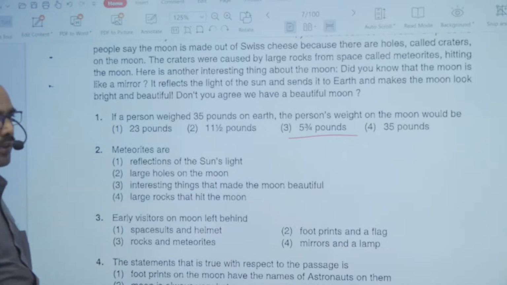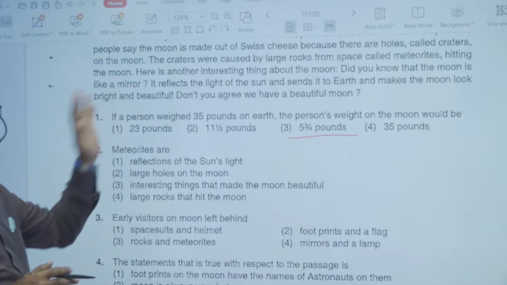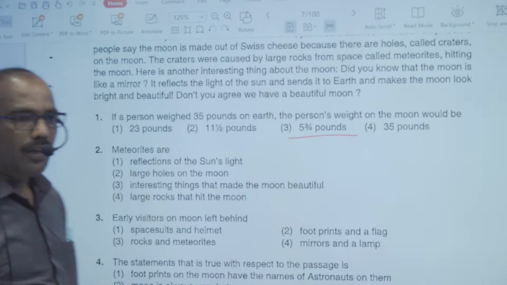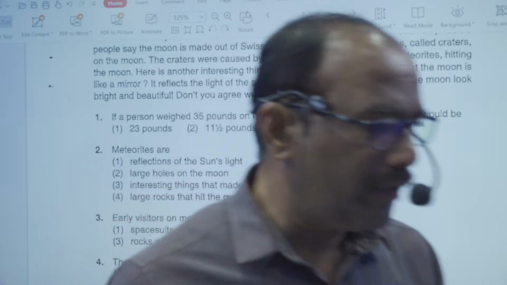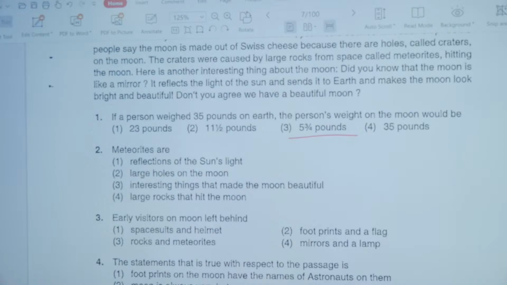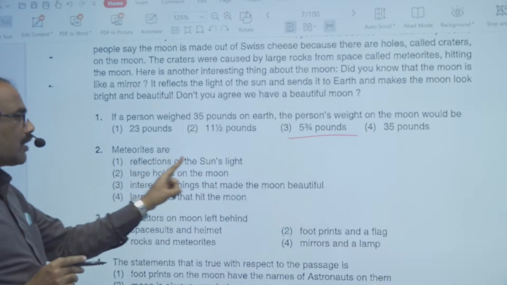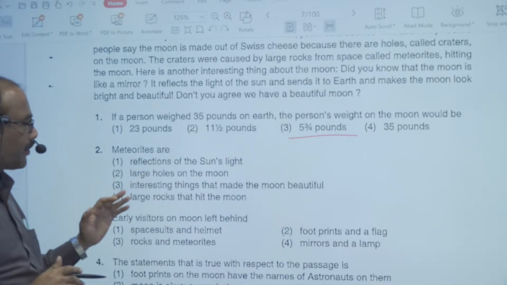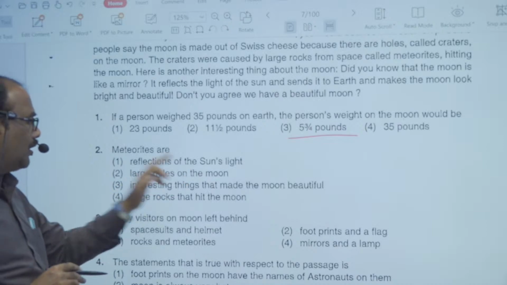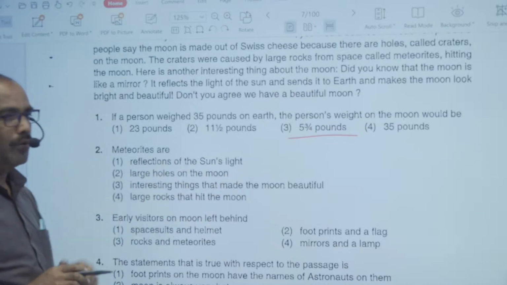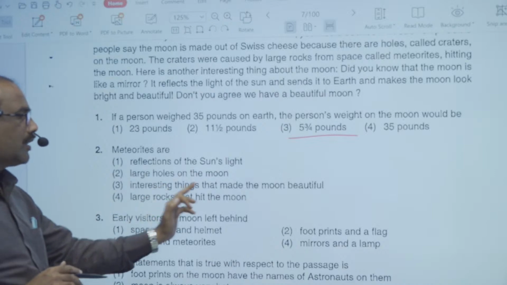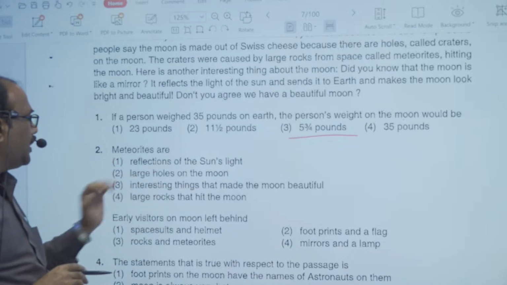And now look at the second question. Meteorites are. So, what do you mean by meteorites according to the passage? In that particular passage, there is information about meteorites. And what are meteorites? That is the question. Options are given like this. Reflections of the sun's light, that is the first option. Second option, large holes on the moon. Third option, interesting things that made the moon beautiful. And fourth one is large rocks that hit the moon. So which one will be the right answer?